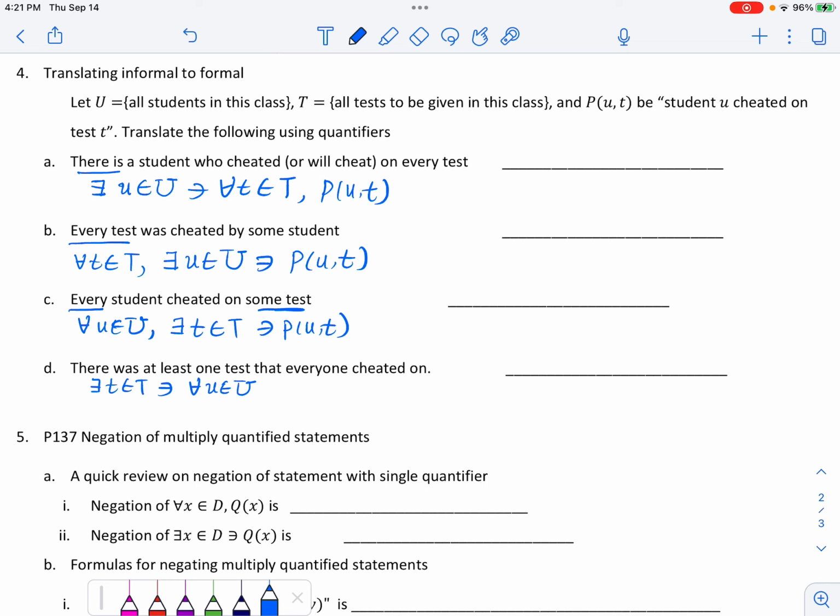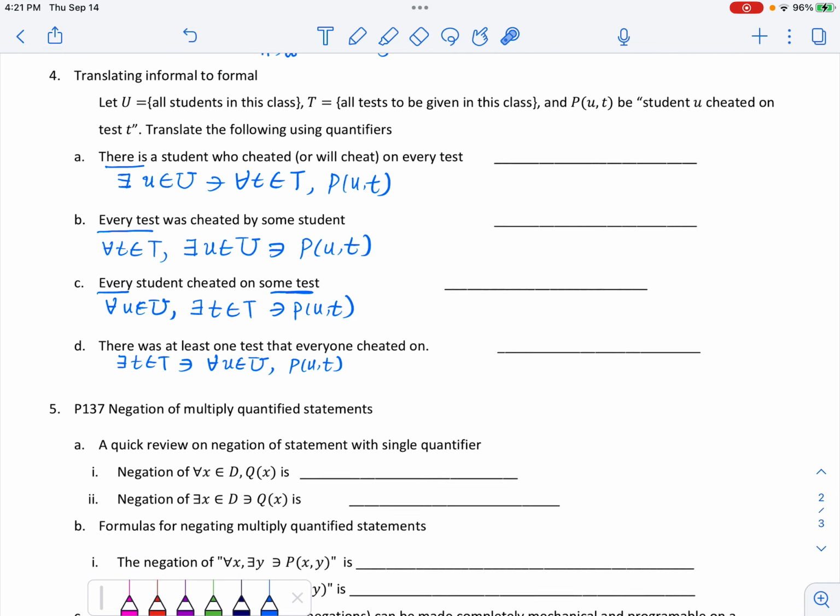So for all U in U, P of U T, the U cheated on T. So that's how we translate all these into formal language. All right, so that's the first example.